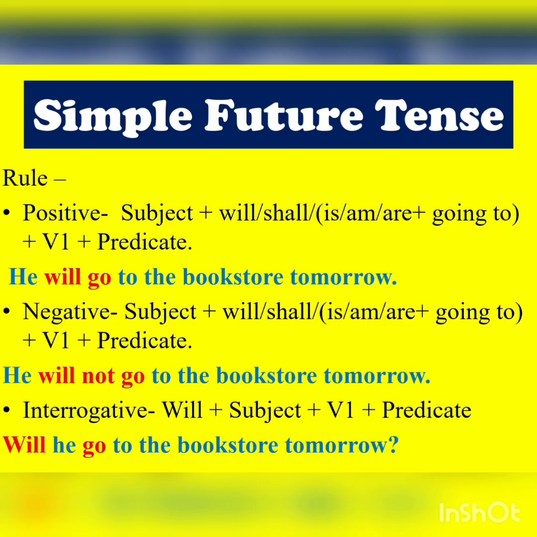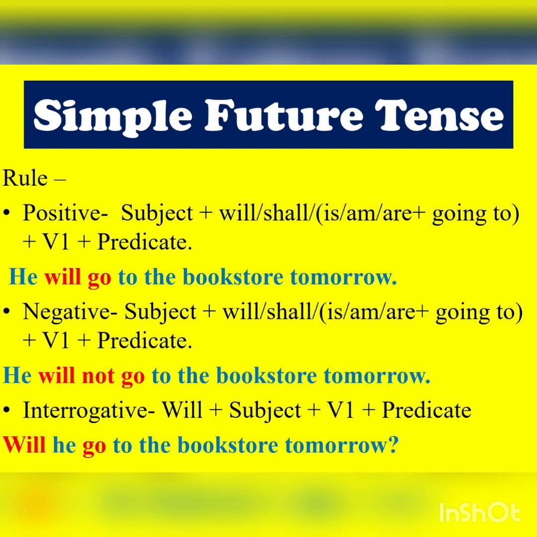So while writing simple future tense, remember we always add will or shall, right? And here also we mostly use verb first form. So let's see for positive, it is subject plus will, shall, or is, am, are plus going to plus verb first form. For example, he will go to the bookstore tomorrow.